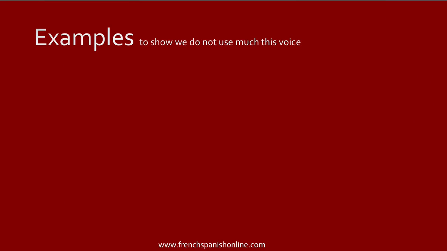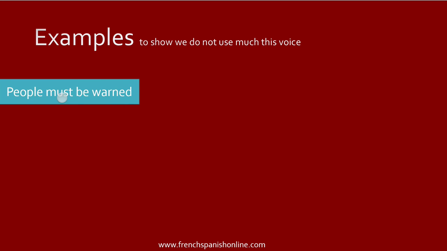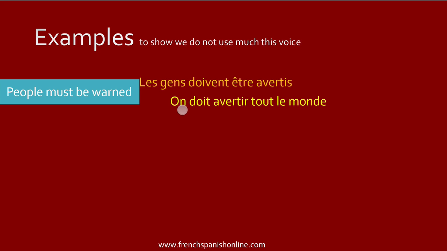Let's see now a big difference actually between French and English to show that we do not use this voice much in French. I want to say less than in English. People must be warned, because there's a passive voice in English, can be translated by les gens doivent être avertis, but you certainly hear something like on doit avertir tout le monde. Again, with the natural pronoun on, because we don't have people must be warned by and something. We don't have this part, so we can use the natural pronoun.